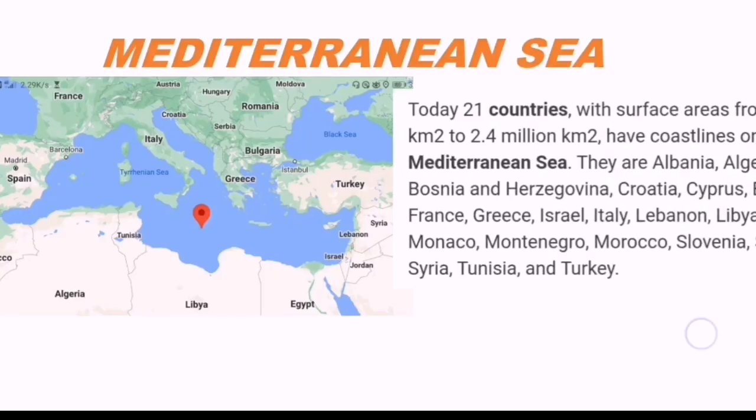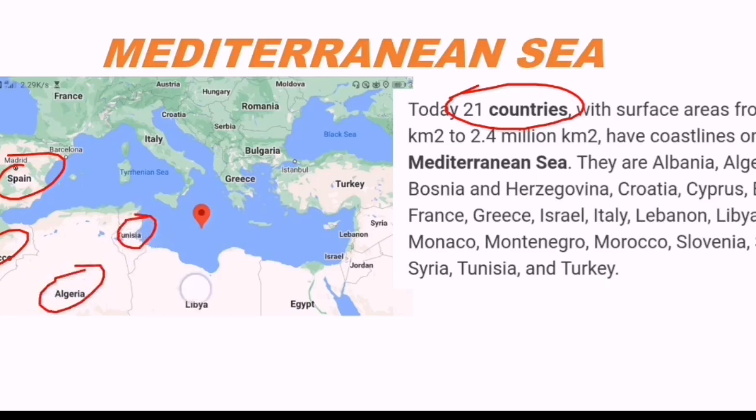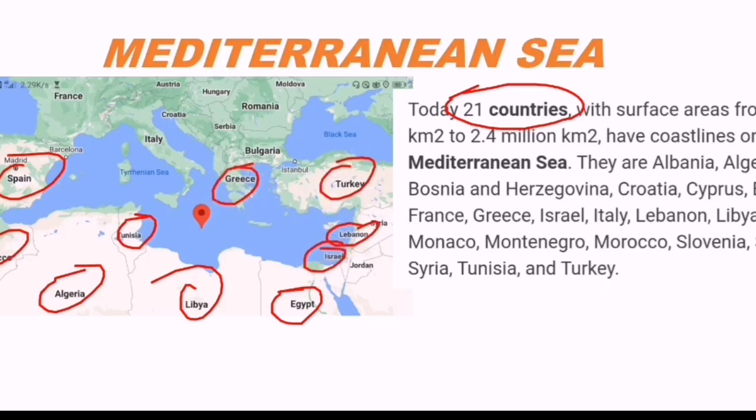Let's look at what countries border this Mediterranean Sea. 21 countries border this Mediterranean Sea. Look at this. Spain is there, Morocco is there, Tunisia is there, Algeria is there, Libya is there, Egypt, Lebanon, Israel, Turkey, Greece, Croatia, Italy, France.